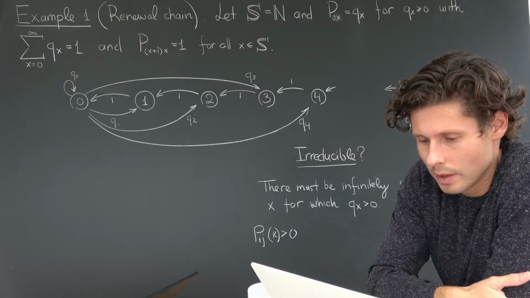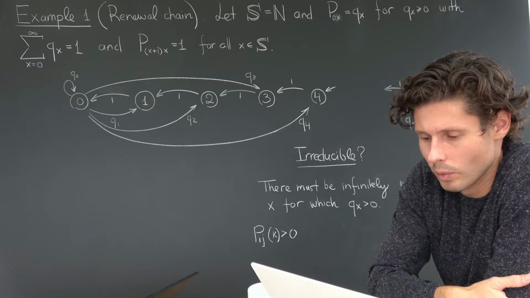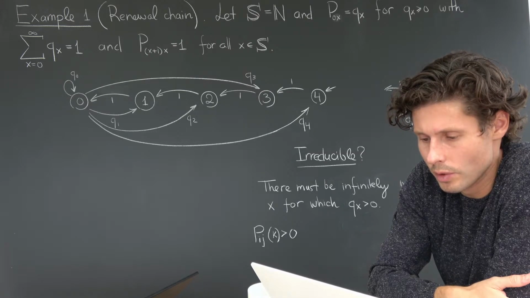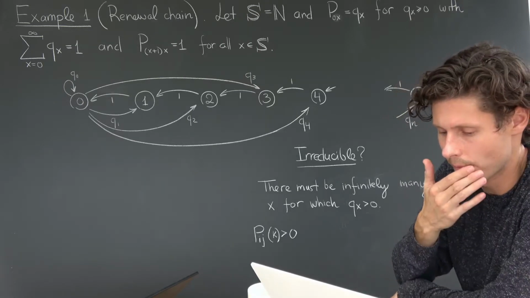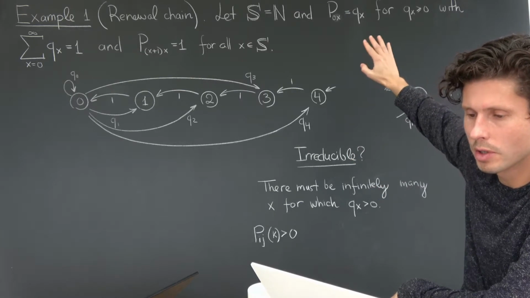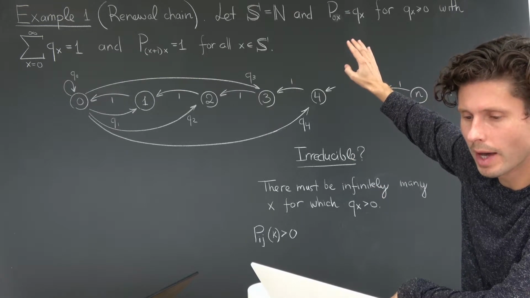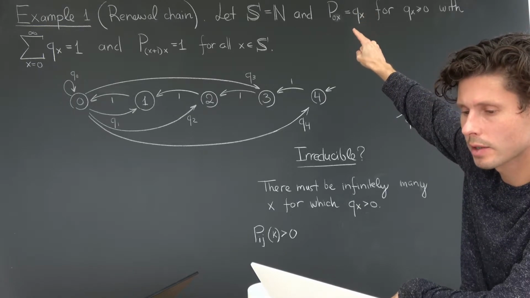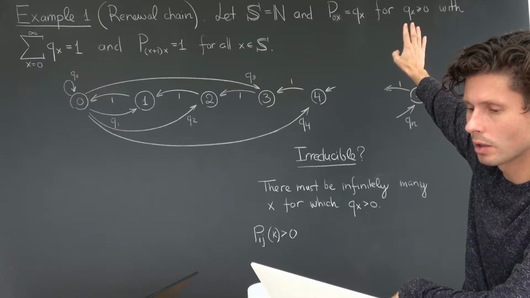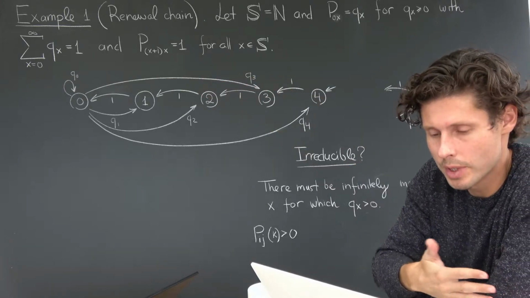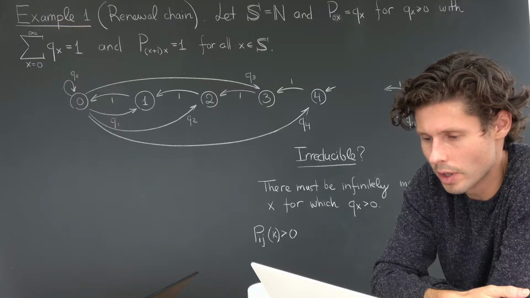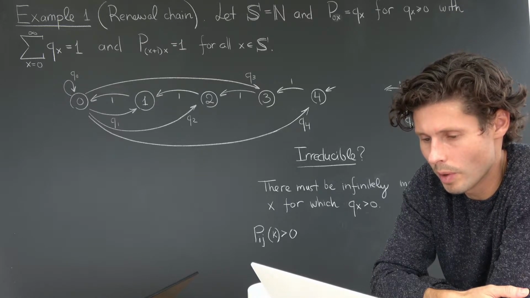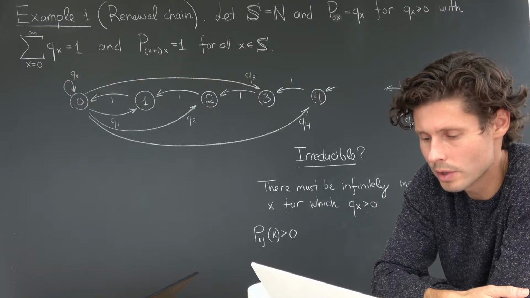So, just thinking about this out loud, what are the conditions of irreducibility? And here, I guess we do want to spell out what conditions mean. Conditions here means what are the parameters that define the renewal chain? What are they allowed to be? And the only parameters here are these q_x. We're constrained to making the q_x non-negative and sum to 1, but besides that, I can do pretty much whatever I want. And so the question is basically trying to force us to come up with a clean condition on the q's such that the chain is irreducible.